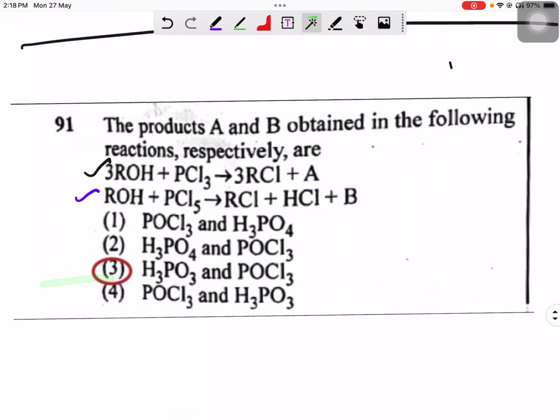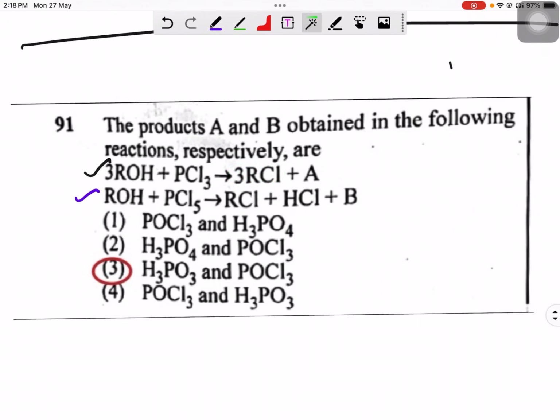We'll see how the third is the correct option. Look at the first reaction. The equation is given as a balanced equation. You can see 3 moles of alcohol giving 3 moles of alkyl halide. Since you are using phosphorus trichloride, all three chlorines are satisfied in this reaction itself. You have only two products.